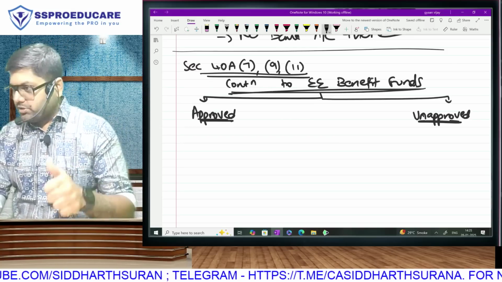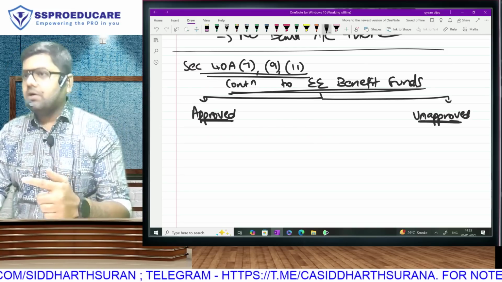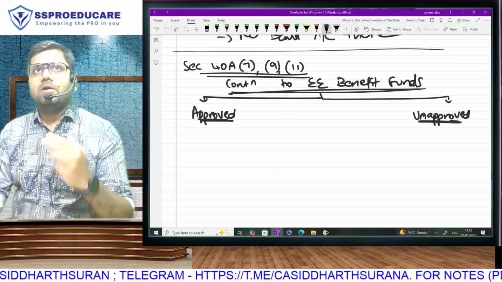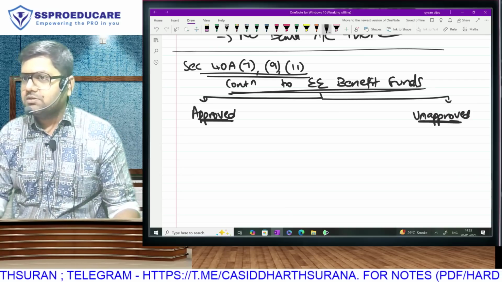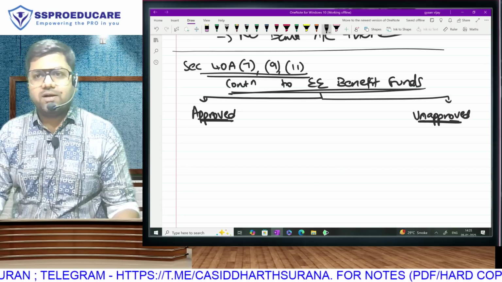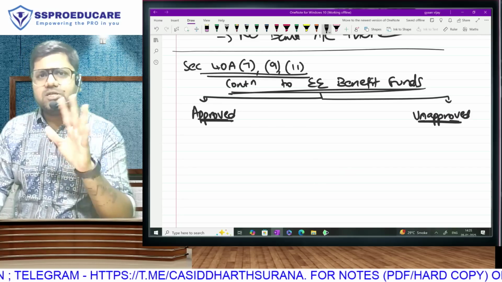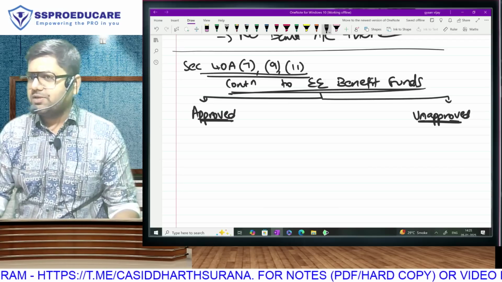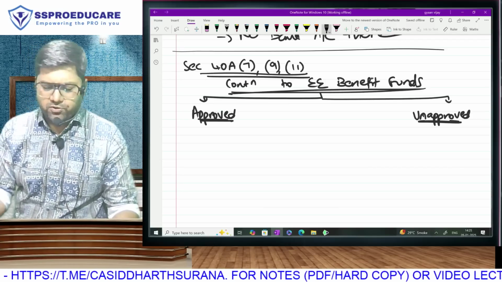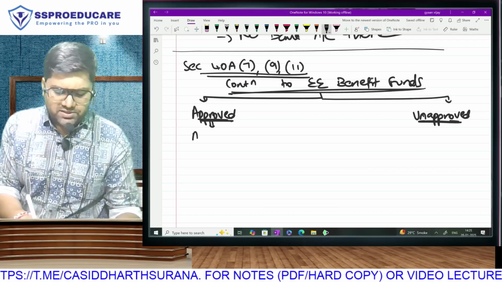Approved gratuity fund, approved pension fund, approved superannuation fund, recognized provident fund is basically compliance with government rules and regulations. On the other hand, unapproved or unrecognized means non-compliance. Logically speaking, where do you think the expense will be allowed and where do you think the expense will be disallowed? Approved, what do you think? Allowed or disallowed? Obviously, approved will be allowed.